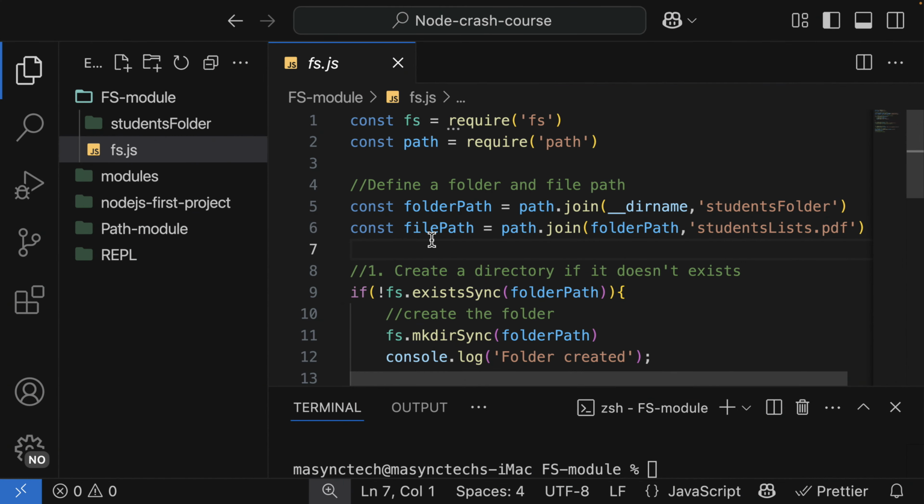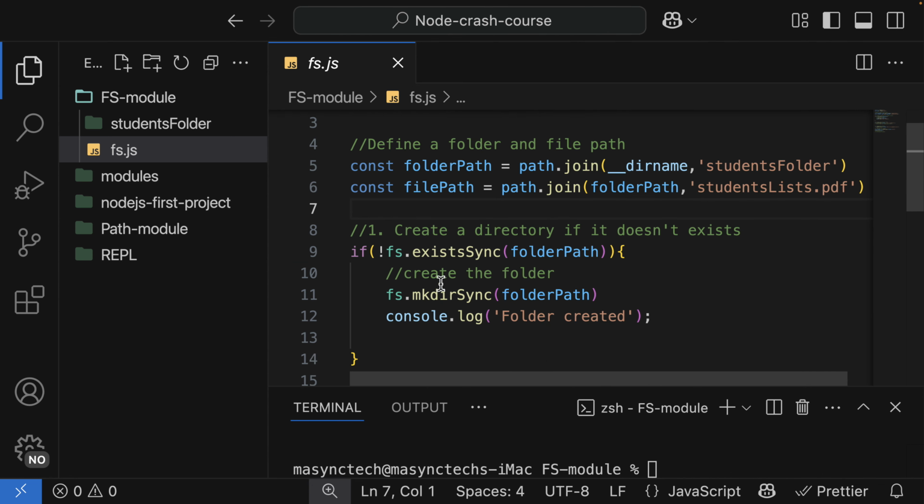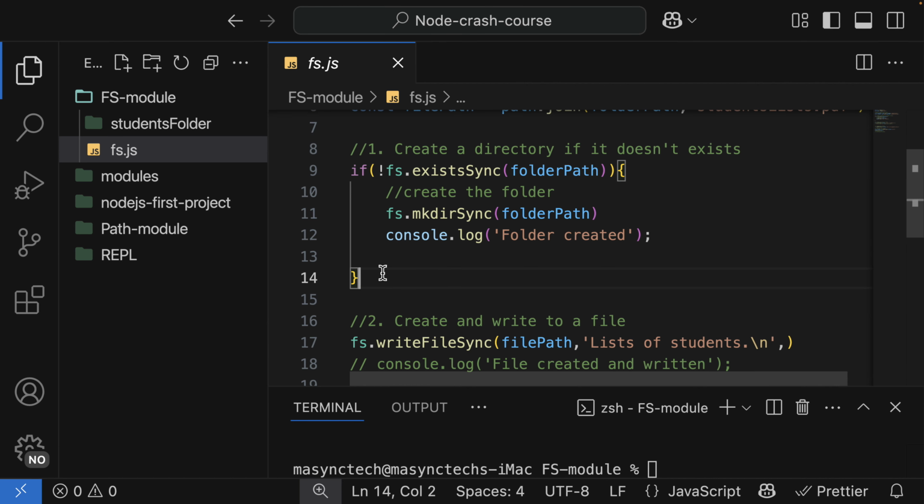This is where we left in the previous video by working with the FS module. And as we saw, this one uses both the synchronous and asynchronous operation. What we have done is synchronous operation, which means that the operation blocks other code from running until the first one finishes. And this is not ideal in production application or large application. Because of that, we are going to convert this one to use asynchronous. And we have two main options: either to use callbacks or promises with async await.